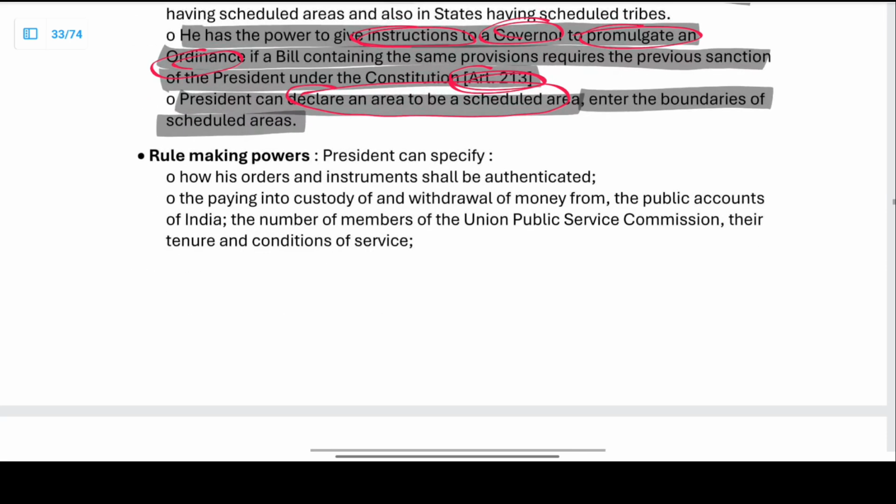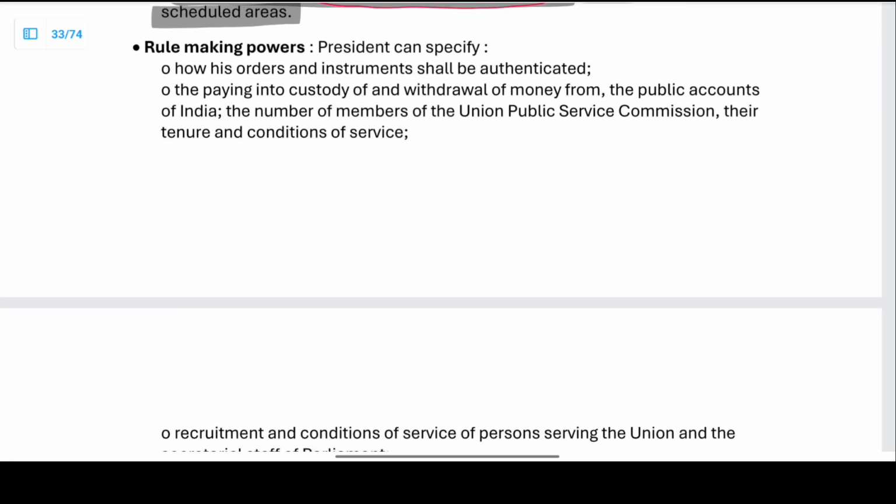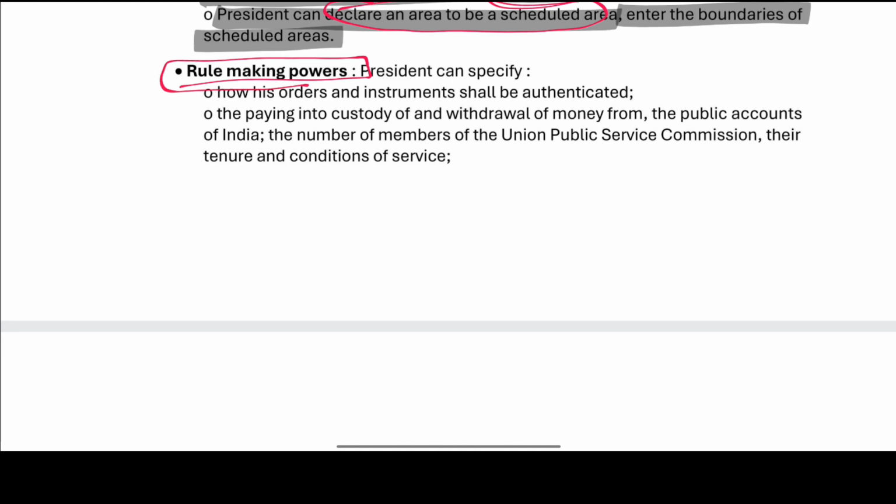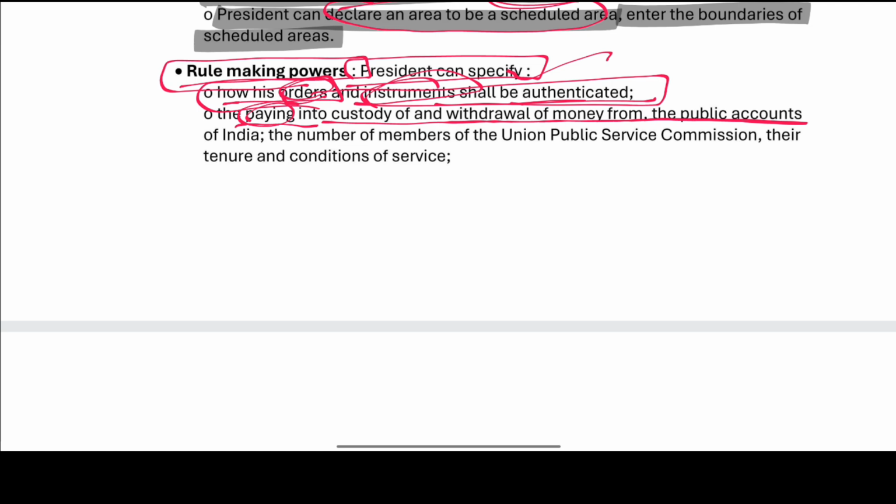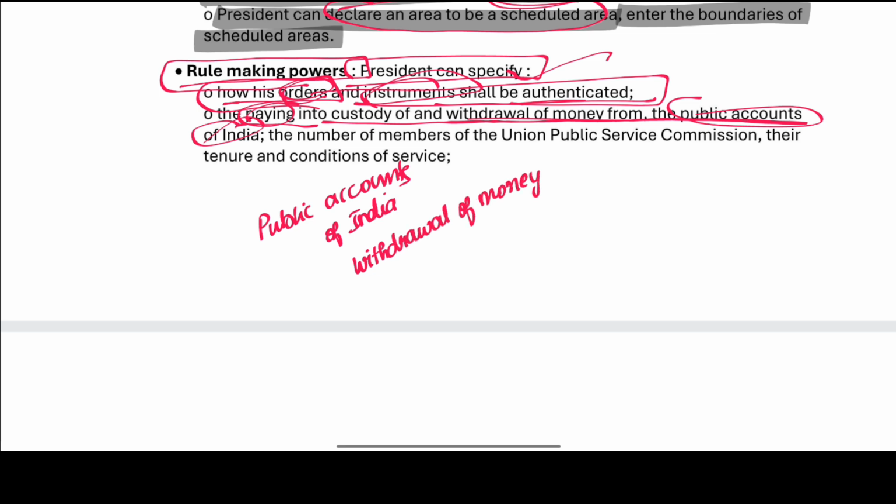We have seen the veto power as well. The next is the rule making powers. The president can specify how his orders and instruments shall be authenticated. The president is having the orders and the instruments, and how are these orders and instruments authenticated? The paying into the custody of and withdrawal of the money from the public accounts of India. So when it is involved in the public accounts of India, we'll be having the withdrawal of the money from the public accounts of India.